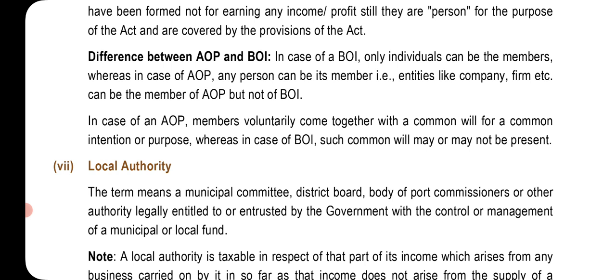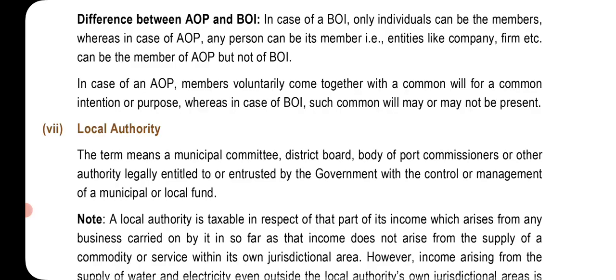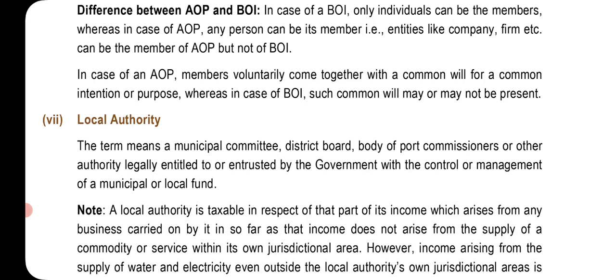Difference between AOP and BOI. In case of BOI only individuals can be the members, whereas in case of AOP any person can be its member. That is, entities like company, firm, etc. can be members of an AOP but not of a BOI. In case of AOP, members voluntarily come together with a common will for a common intention or purpose, whereas in case of a body of individuals, such common will may or may not be present.